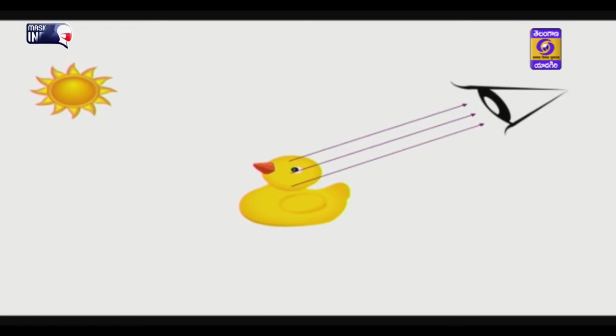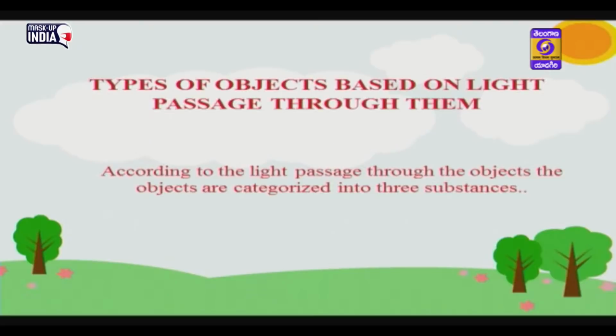Yes, the light from the light source comes and falls on the object and the reflected light enters our eye. This is how we can see our surroundings.